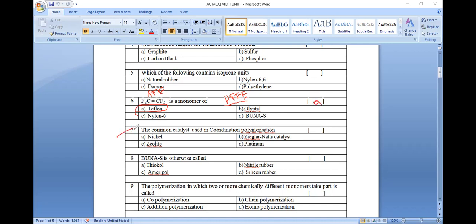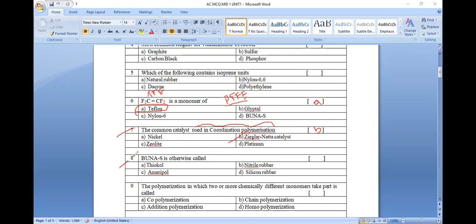Then 7th question. The common catalyst which is used in coordination polymerization. Coordination polymerization is a method to prepare stereospecific polymers. To prepare stereospecific polymers, we use coordination polymerization. The catalyst used in coordination polymerization is the Ziegler-Natta catalyst.